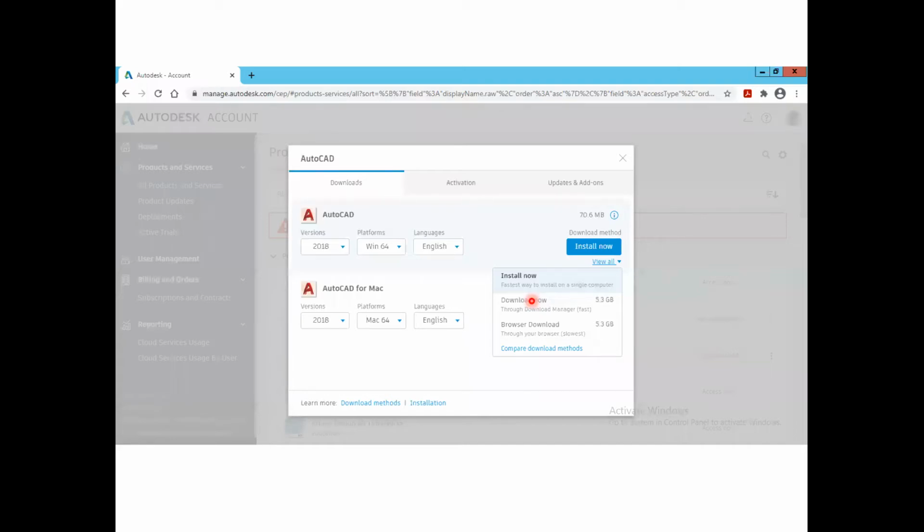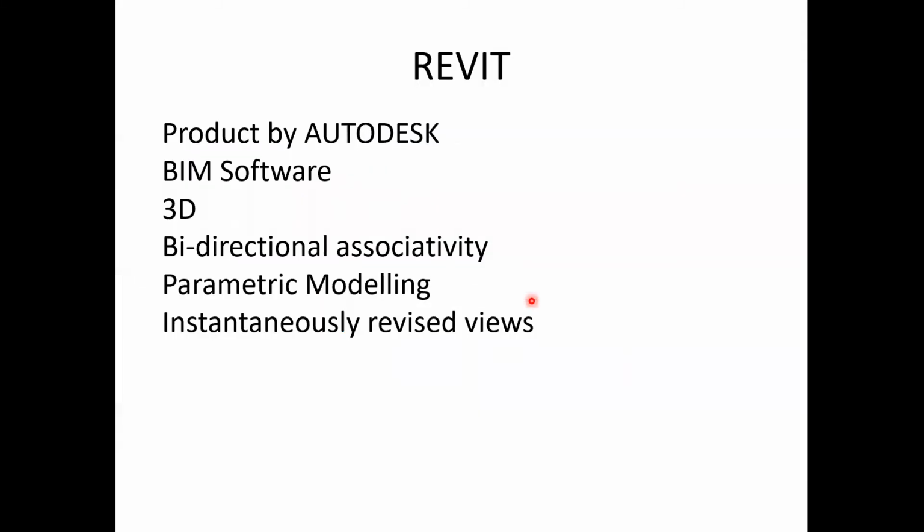The other kind of software which is very popular nowadays is Revit. Revit is also a product of Autodesk, and this software is basically a BIM software. BIM is a technology used for analysis, design, planning and execution, so almost everything is covered in BIM. Revit is a BIM software. We can go for three-dimensional planning of an activity or any project. It has bidirectional associativity.